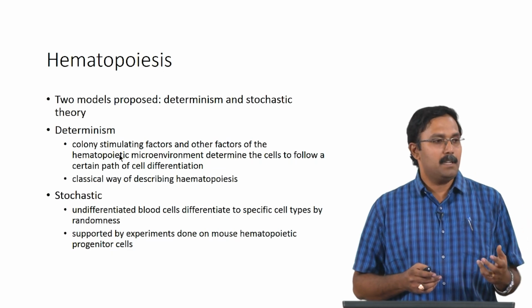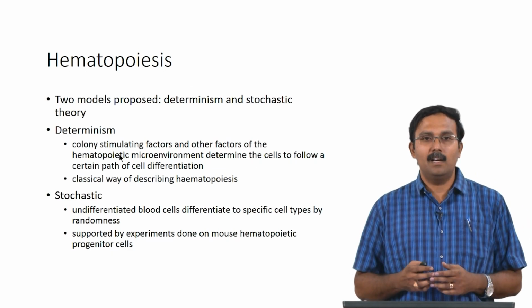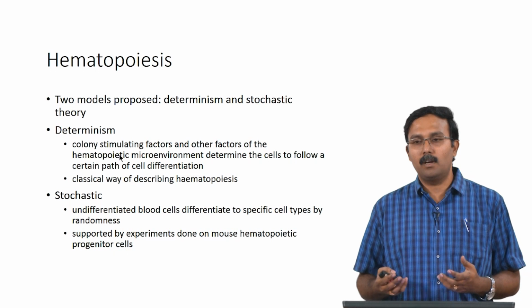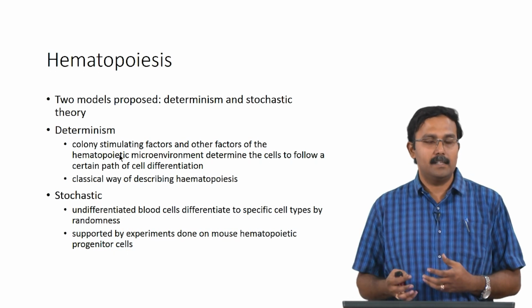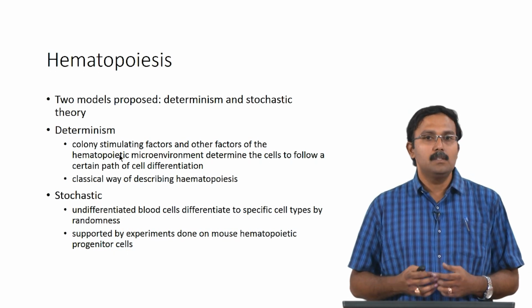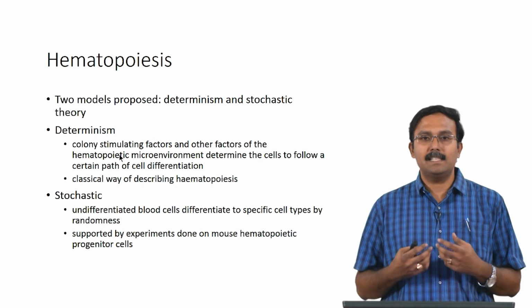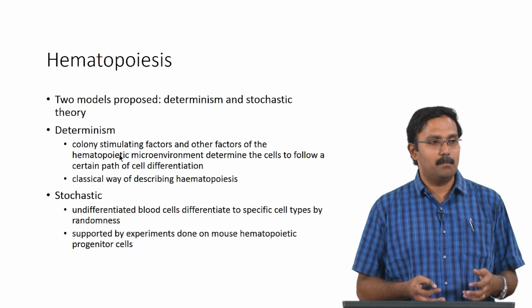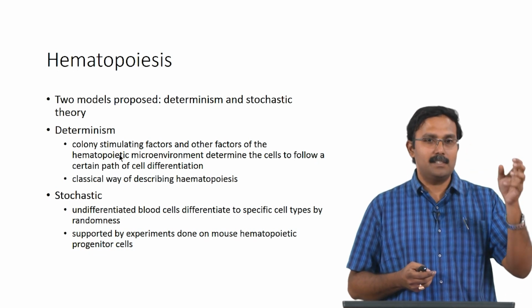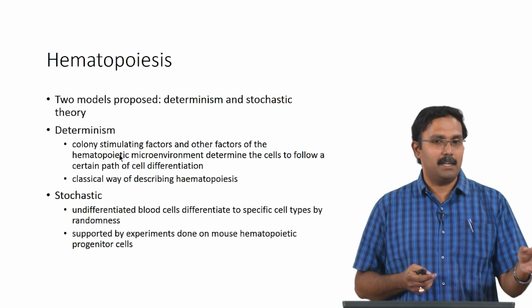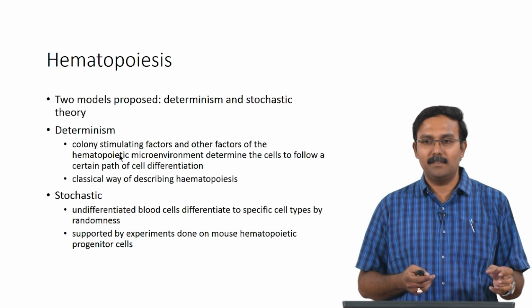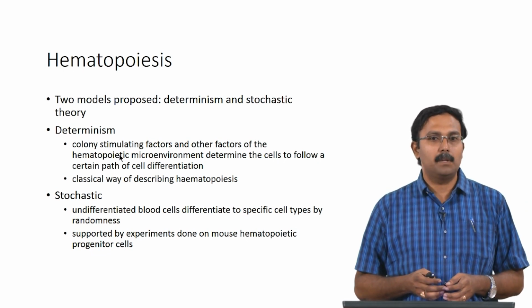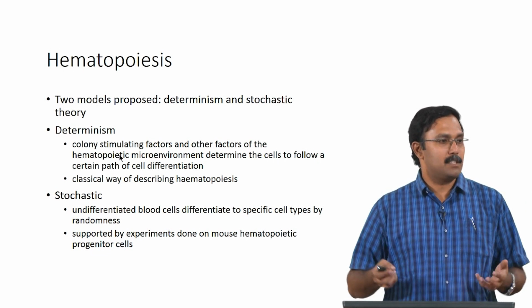Okay, so hematopoiesis can actually be modeled and there are two theories for modeling it. One is the deterministic model and the other is the stochastic model. The deterministic model is the classical way of describing hematopoiesis. What we saw is a deterministic model where the environment provides a particular condition and the cell goes into a particular pathway, and there is no real randomness to this process.